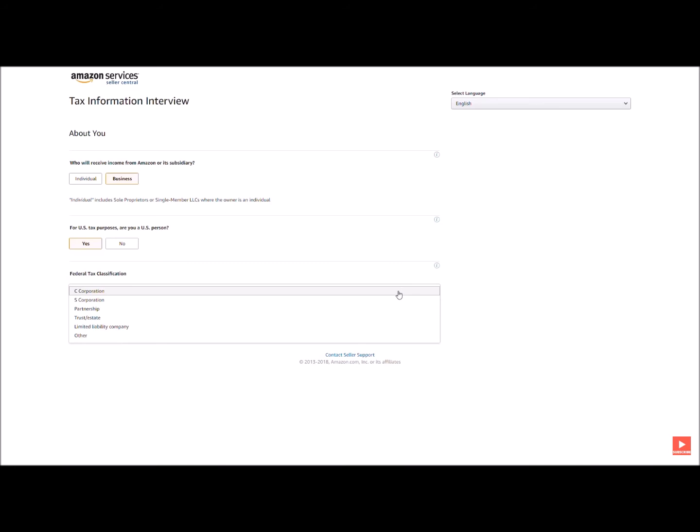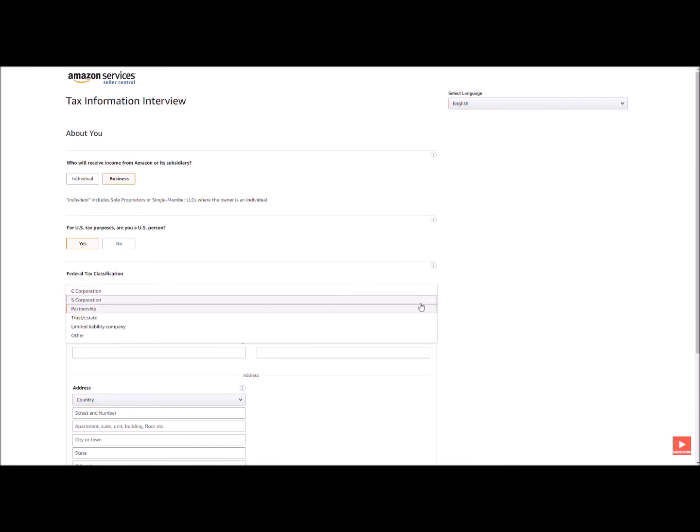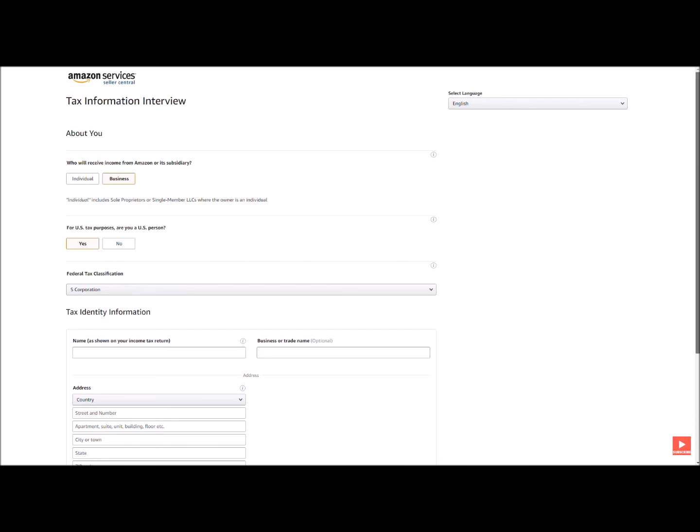Depending on the type of company that you have registered, you will have to choose between C Corporation, S Corporation, Partnership, Trust or Estate, Limited Liability Company or Other. However, if you're selling as an individual or sole proprietor, then the drop-down options will not be applicable to you.